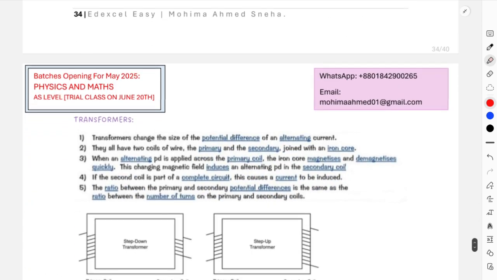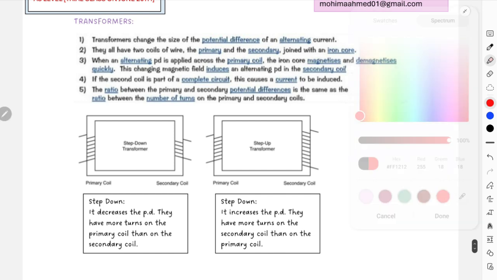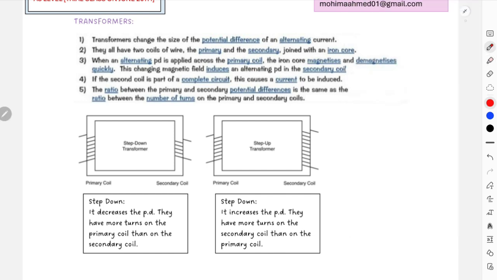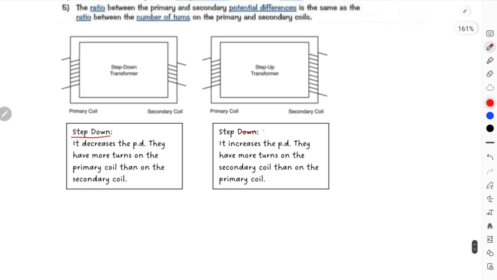And then again, this is your transformer. Sorry, for this transformer, okay, over here you have the step up transformer. Wait, again a mistake, I'm so sorry. This is supposed to be step up, okay, this is step up and this is step down.